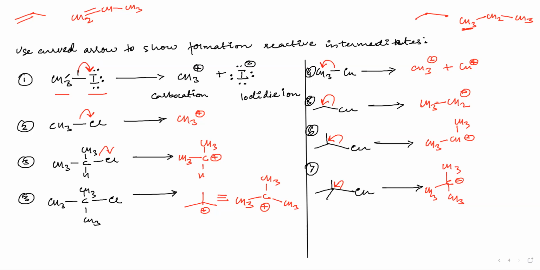CH3 is now not having the sigma bond, it is losing electrons, so it will gain a positive charge, and the iodine is gaining negatively charged electrons, hence it will get a negative charge. Similarly here, now you got it. So here, why did we not write about chlorine? I can write it here, but it is redundant information.